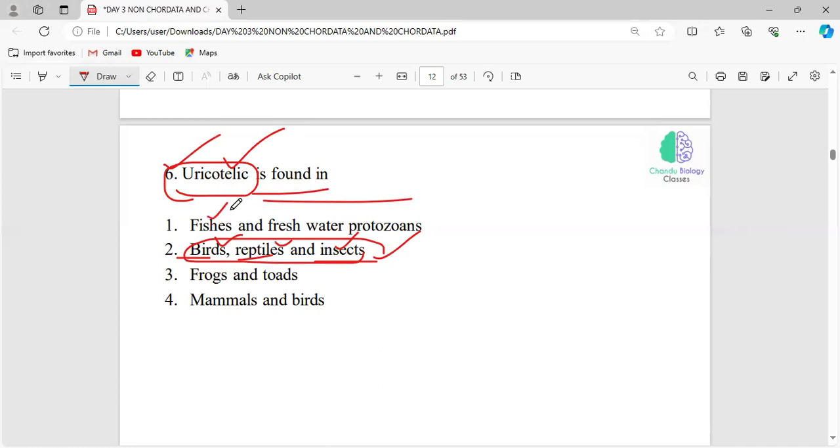What is in case of fish? It is ammonotelic. Their excretory product will be ammonia. What in case of mammals? They are excreting the excretory product as urea. So these are all the best examples for this.